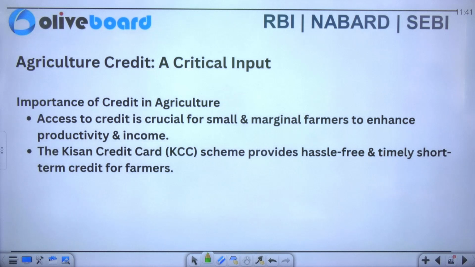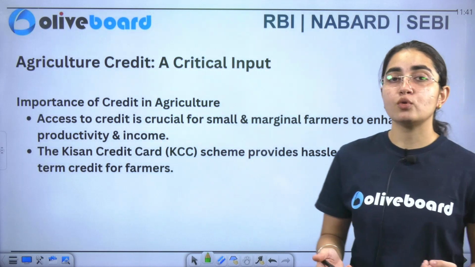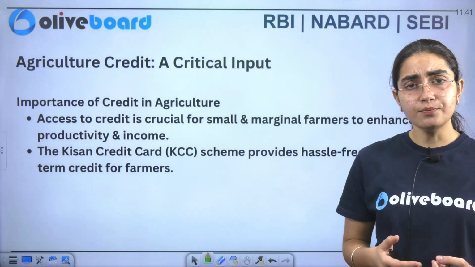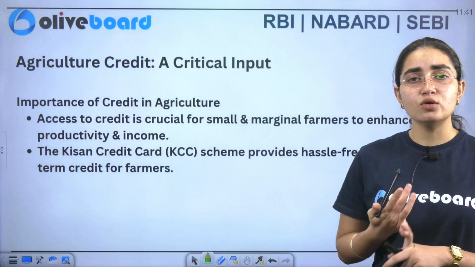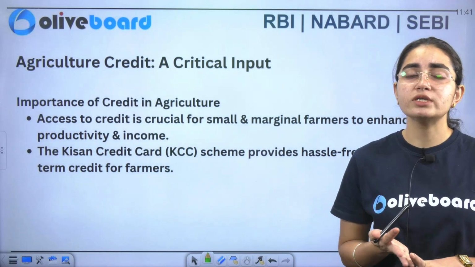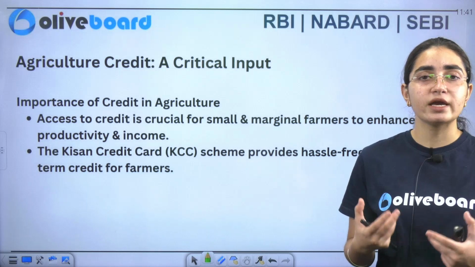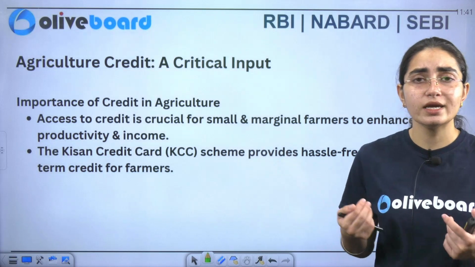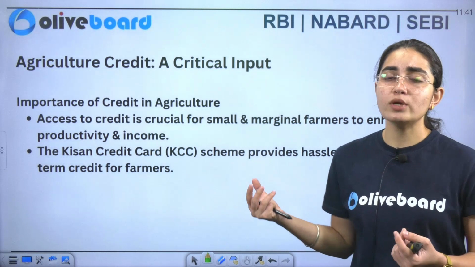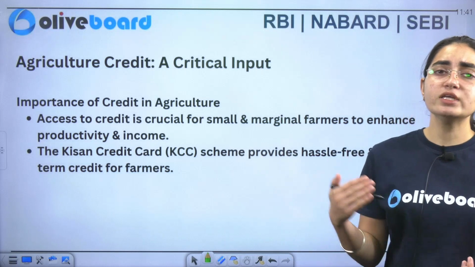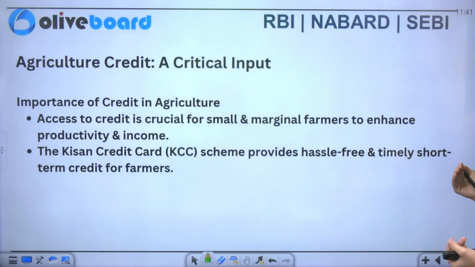Now we'll see what the importance of credit in agriculture is. It plays a huge role. Of course, if you want to make development anywhere, you need credit. You need credit for small expenditures also, and you need credit for big expenditures also, which are able to create assets. So it includes both of them. Now we'll see what steps have been taken by the Government of India to give a boost to it. So now you have access to credit.